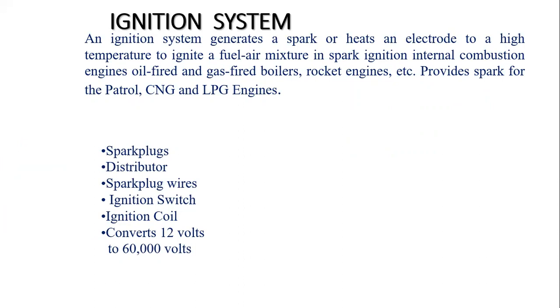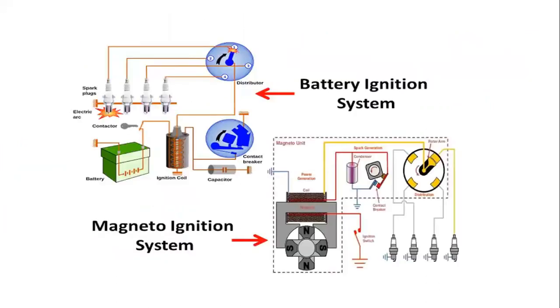Ignition system. The main function of an ignition system is to generate the spark to ignite the fuel-air mixture in an IC engine. It consists of spark plug, distributor, spark plug wire, ignition switch, ignition coil, battery. Here the diagram of an ignition system, a battery ignition system, is shown.